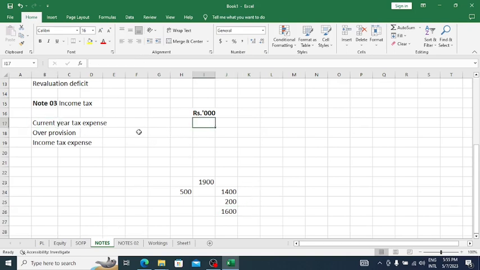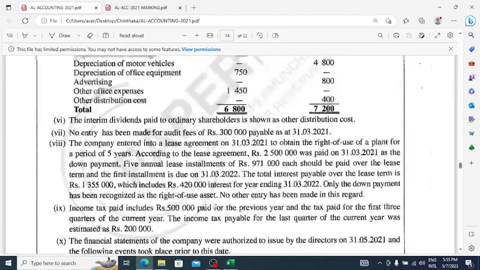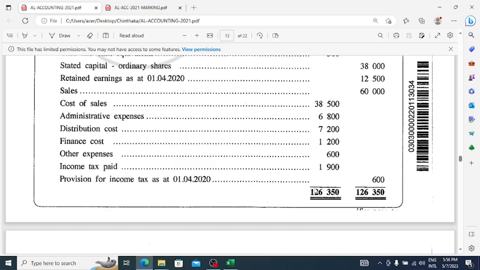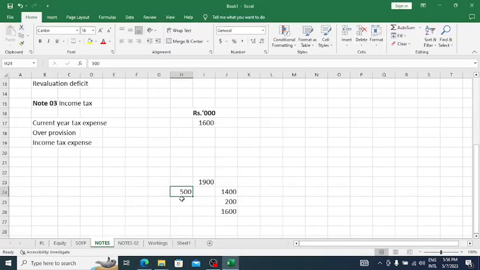So expenses 1,600. And also for the previous year, 500 has been paid, right? But how much did they provide for the previous year, last year? 600, right? So they have provided 600.